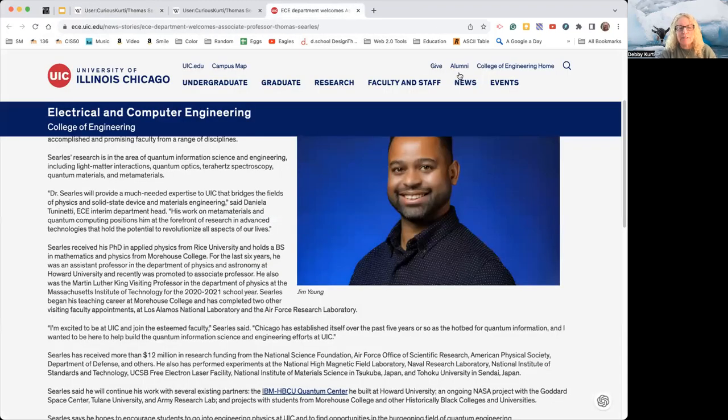And I already have this page still open. And so what I'm looking at is this section here, and it talks about his employment and all that. And I'll pull all of that out as we go along. And lots of the sources have information about that. But I'm looking for the applied physics and the math and physics from Morehouse College. So let's put that in.